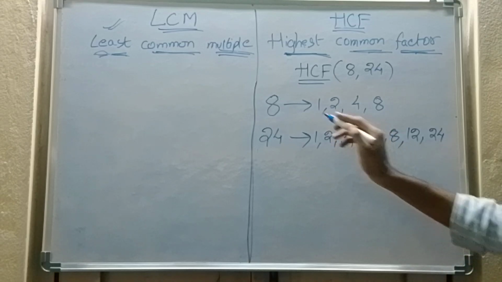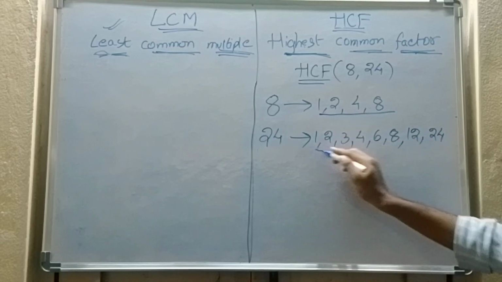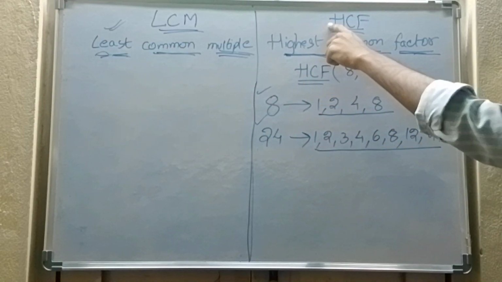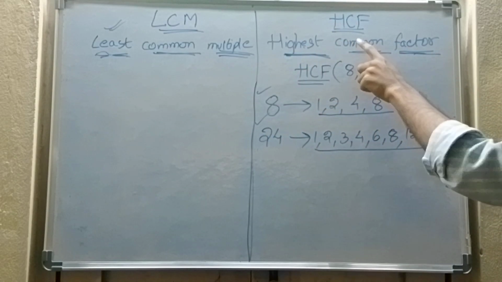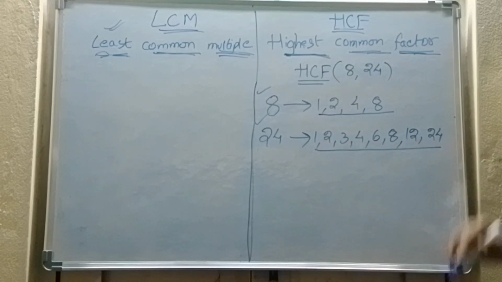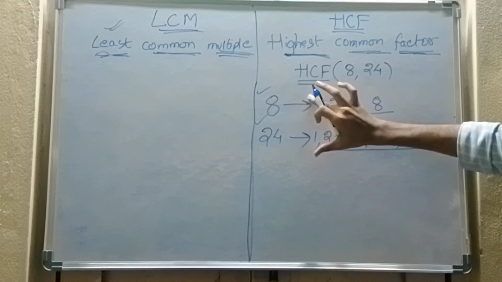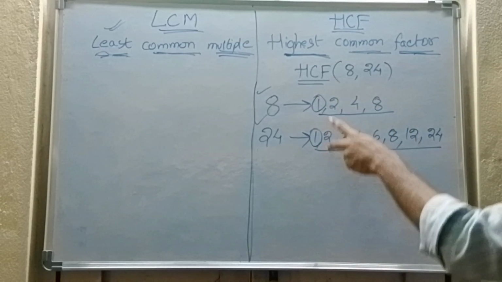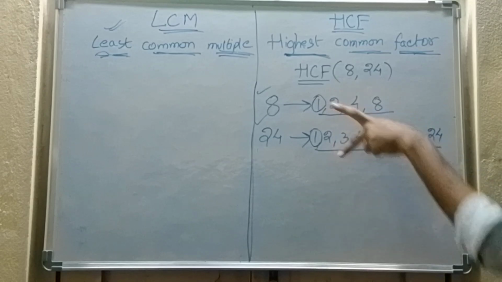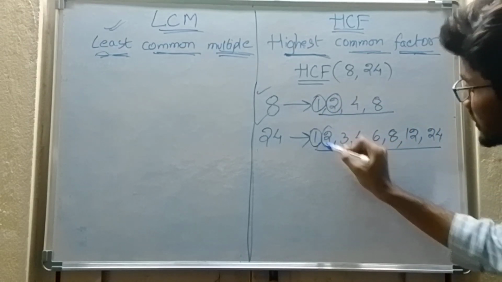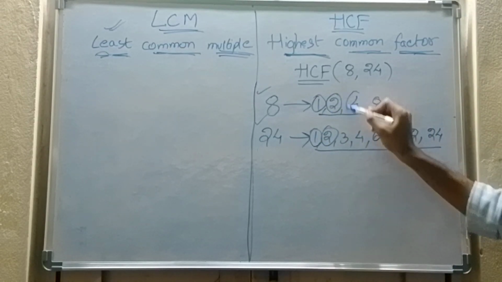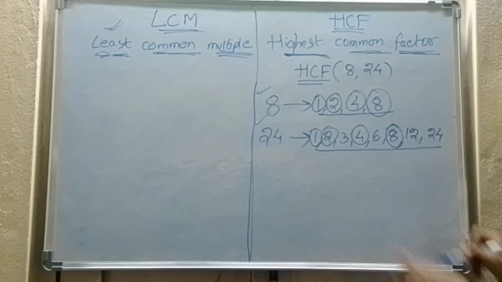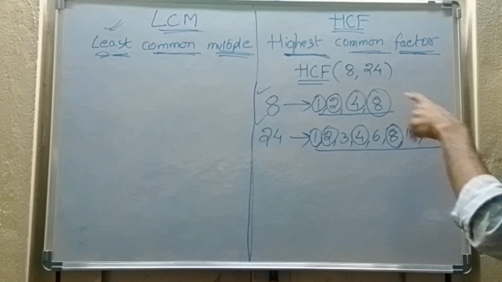So now I have written all the factors of 8 and 24. See the definition. What does HCF mean? Highest common factor. Common. So I want to find the common factors of 8 and 24. Is 1 a common factor? Yes, because 1 is in both. Is 2 common? Yes. Is 4 common? Yes. Is 8 common? Yes. So these are the common factors of 8 and 24.